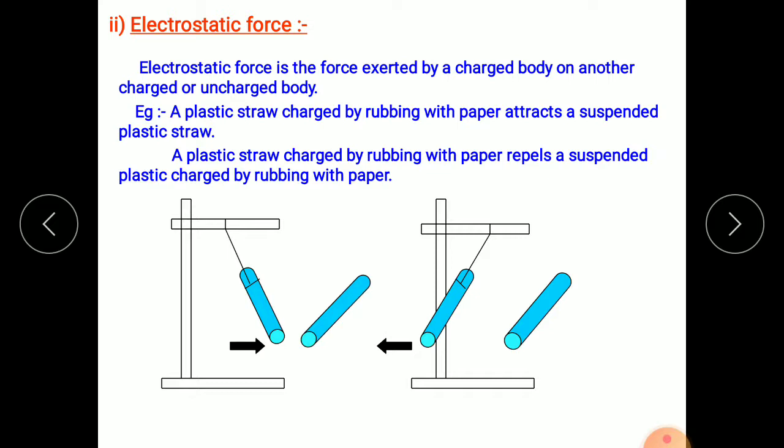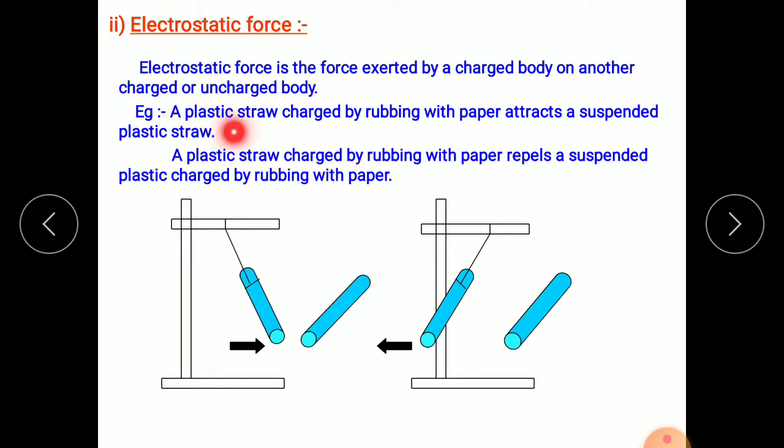So what kind of force is applied by the dry comb? Due to rubbing over dry hair, the comb develops some charge and becomes charged, so it bears the electrostatic force. The force exerted by a charged body is called electrostatic force.